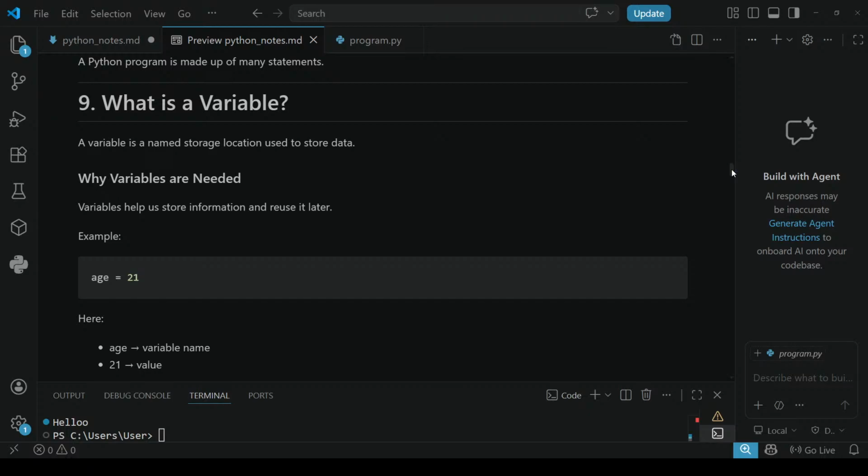What is a variable? A variable is a named storage location used to store data. A variable is nothing but a location. In a variable we can store some values. That is called a variable. Why are variables needed? Variables help us to store information.